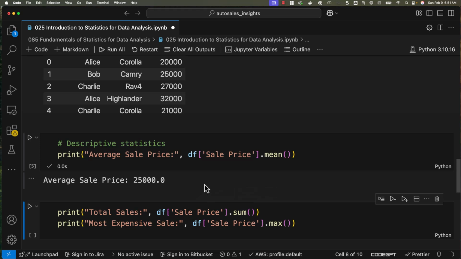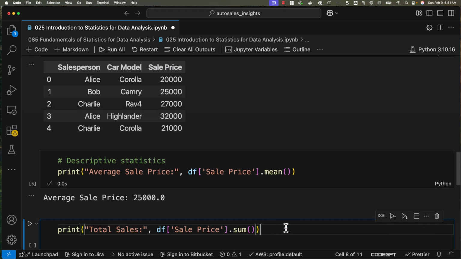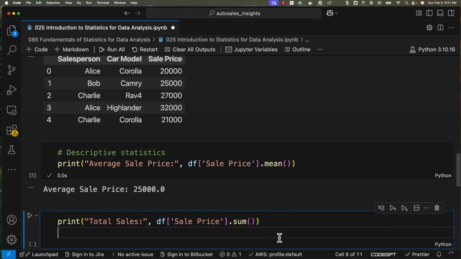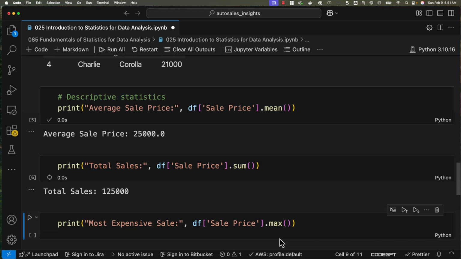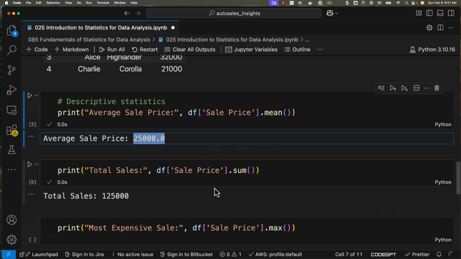The average sale price is 25,000. All these values are added and then the sum is divided by 5 because we have a total of 5 records. Now this will give us the total sales. Here also sale price is used to compute the total. The total is 125,000. It is divided by 5 to compute the average, and it is 25,000.